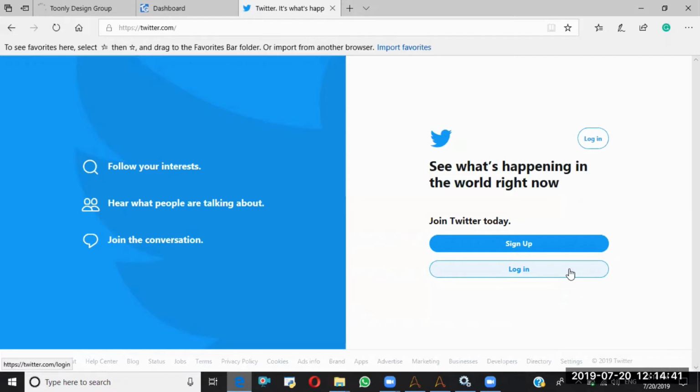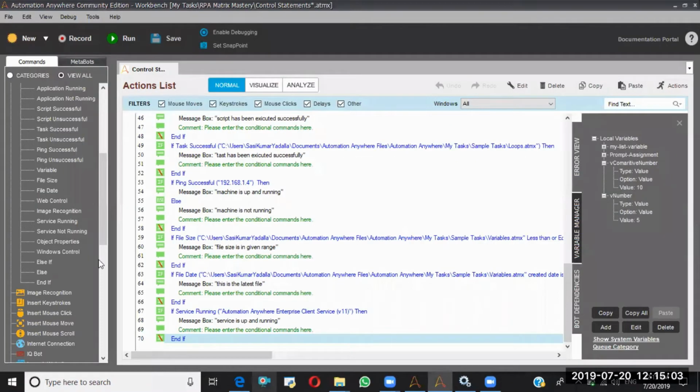Assume that you are not able to spy this object with the help of any kind of control. Object cloning is not working, manage Windows controls is not working, manage web controls also not working. At that time, what is the option? The only option we have is image recognition. So I'll go with the image recognition.